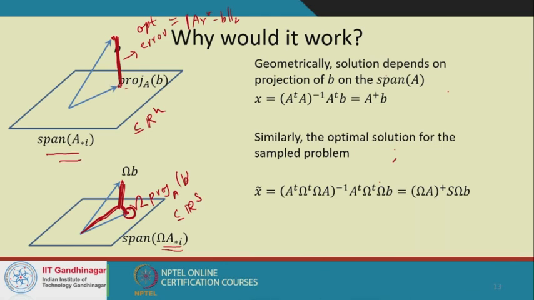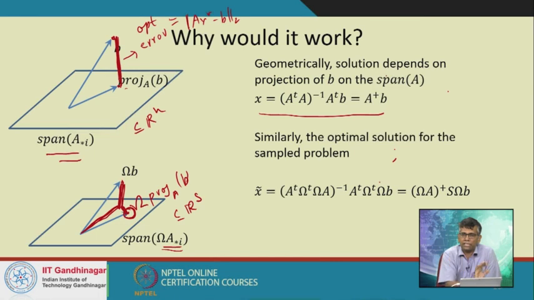Mathematically, if you look at the normal equations, this is how we get the optimal X. Then I take A transpose A. Imagine for now that A is rank d, so A transpose A is a full rank d matrix. We can extend all of this to the rank deficient case easily. So X star is really (A transpose A) inverse times A transpose B, which can also be written as the pseudo inverse of A times B.